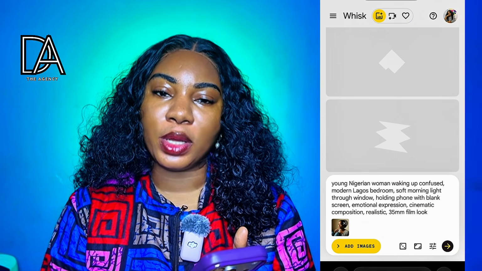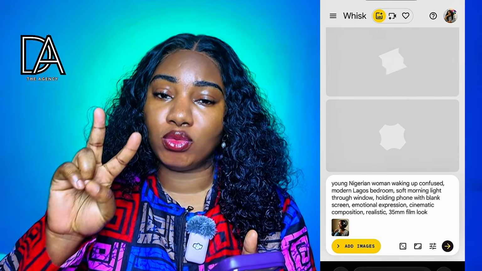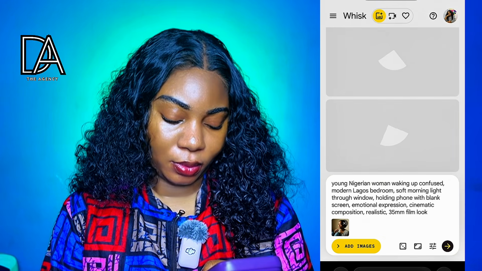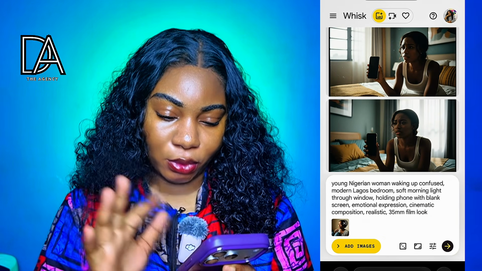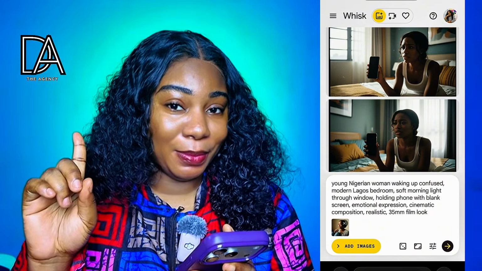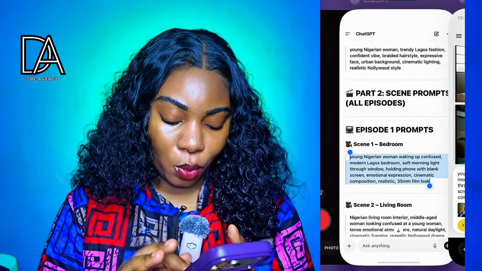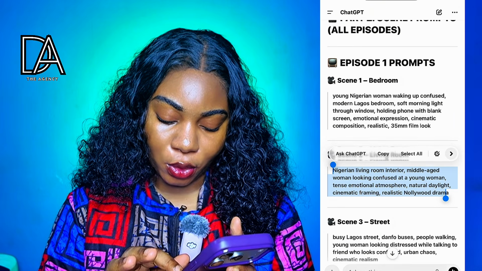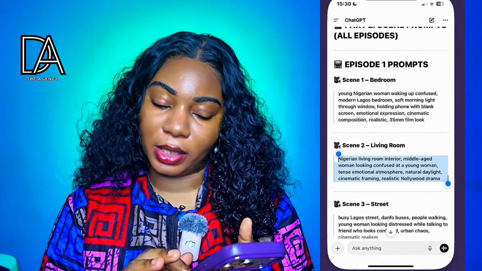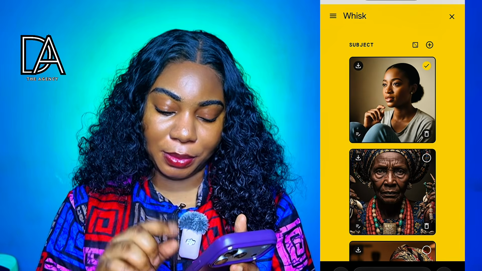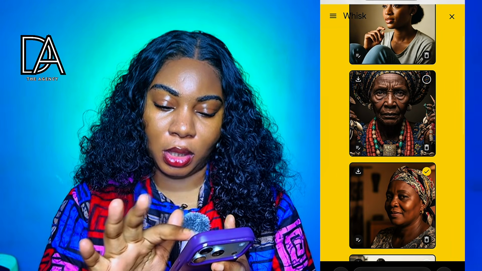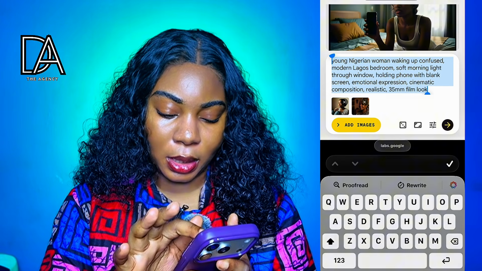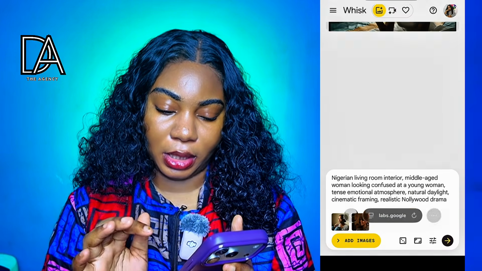Now the good thing about Wix AI is it generates 2 pictures, so you can pick from it, right? So now we have two images generated with the image that we used. Now we'll go to scene 2, Nigerian living room, middle-aged woman confused at her young. So we know that this is for Amara and her mother. So we go to add images, click on the mother, click on this X button again and put the new prompt, bam, and generate again.